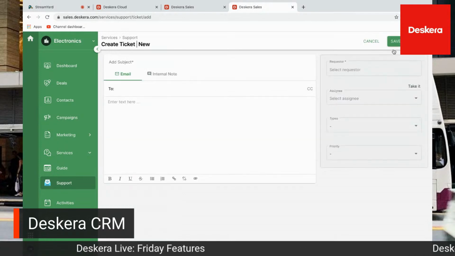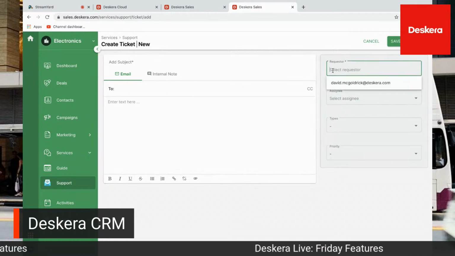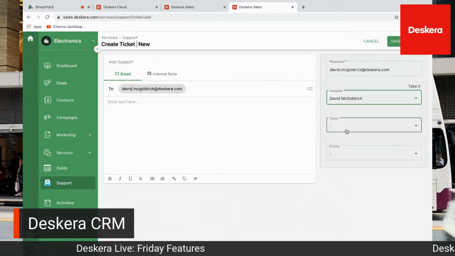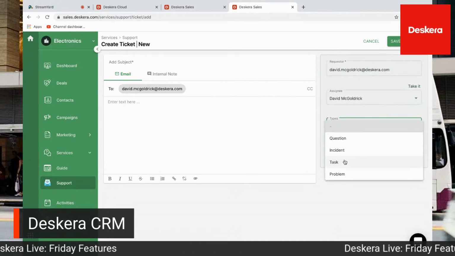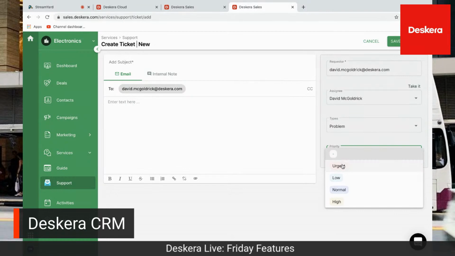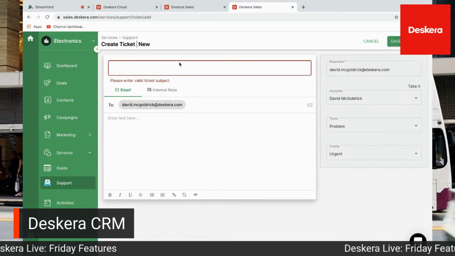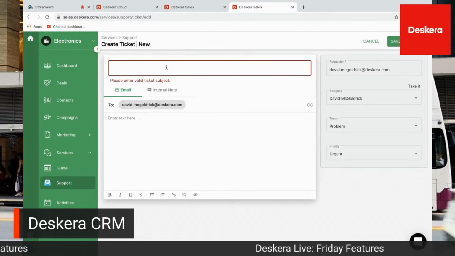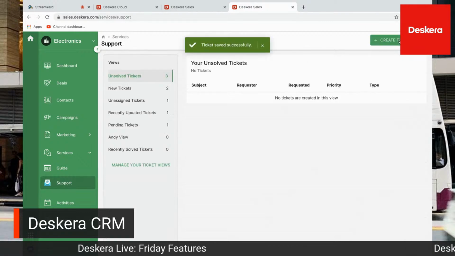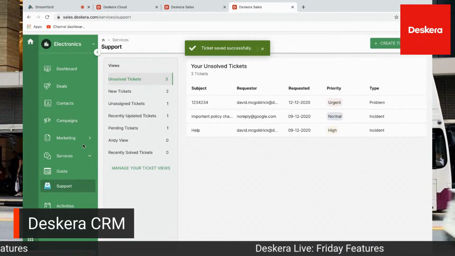I can also click create a ticket here. I can put in internal notes. I can send to the requester here. I can select the assignee. And I can select the types: question, incident, task, or problem. And I can select the priority: urgent, low, normal, or high. And I can save as new. For example, now you can see subject here as well.